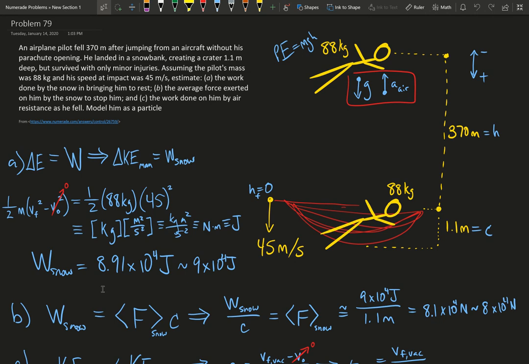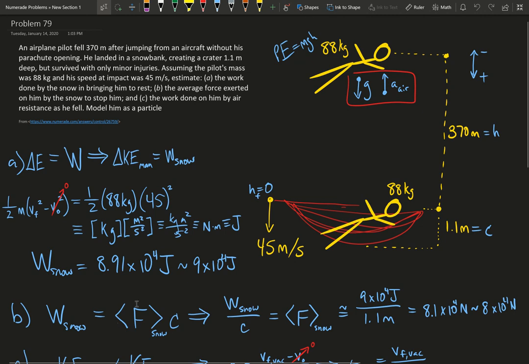If you were to look at all of the different density layers of the snow, and quantify how much he fell through each little layer, you would get the total work done by the snow. But you can also estimate this by just taking an average. We don't know whether the snow has a particular density at different layers, but we can model it as an average force being exerted over the full fall into the crater.